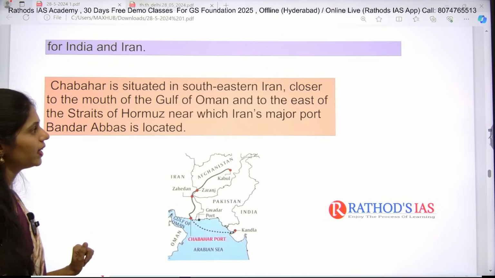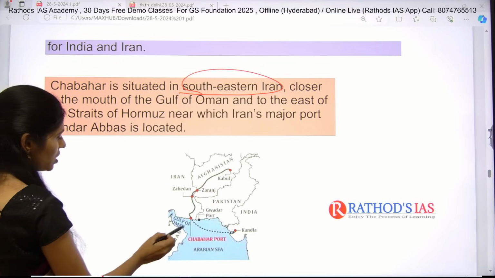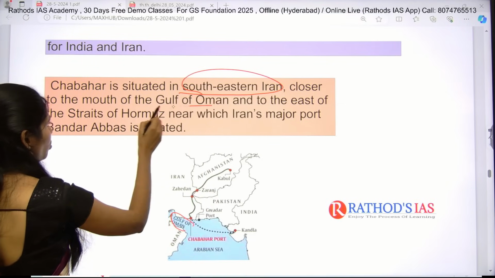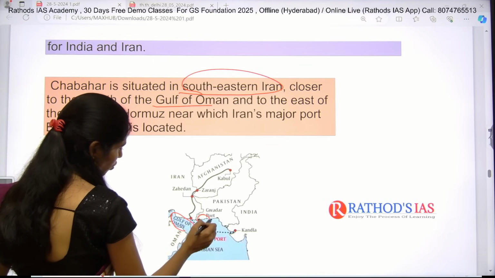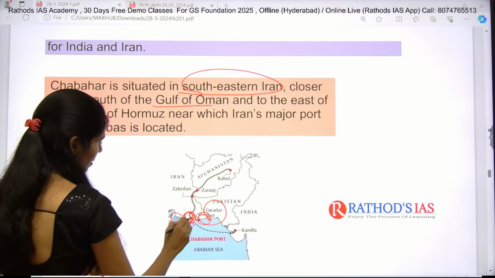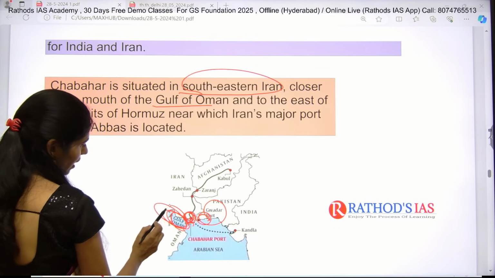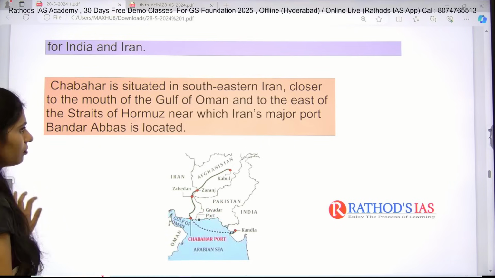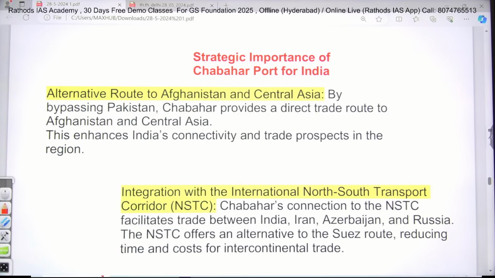So it is located in the southeastern part of Iran, and it is very close to this Gulf of Oman. I will show you the map. So this is the Gwadar Port in Pakistan. So beside this only we have this Chabahar Port in Iran, and it is very much close to this Gulf of Oman, right?